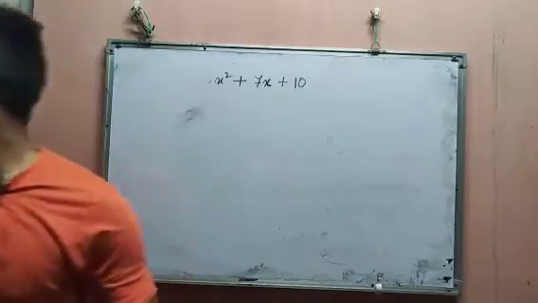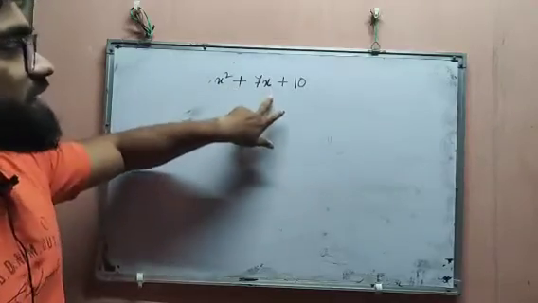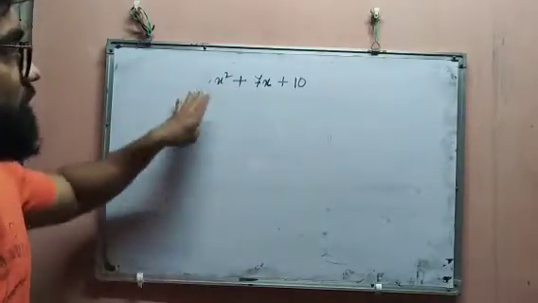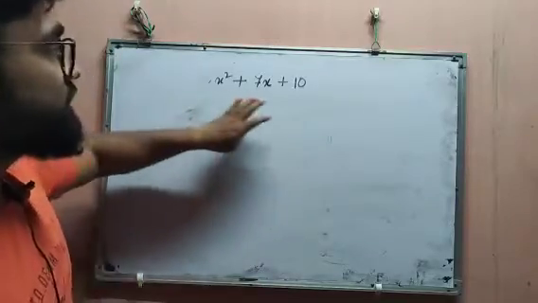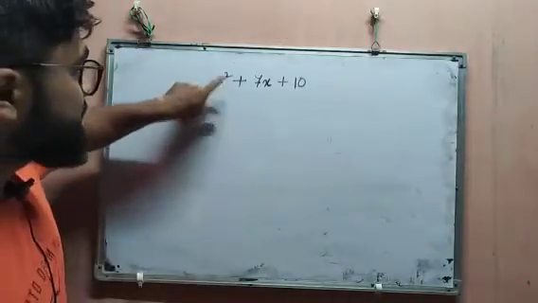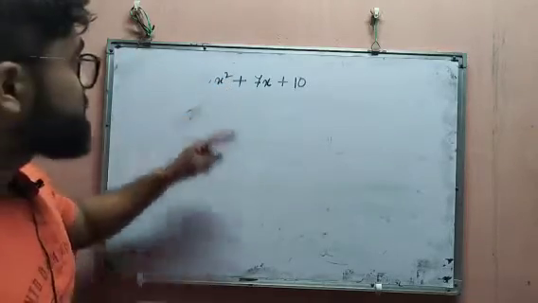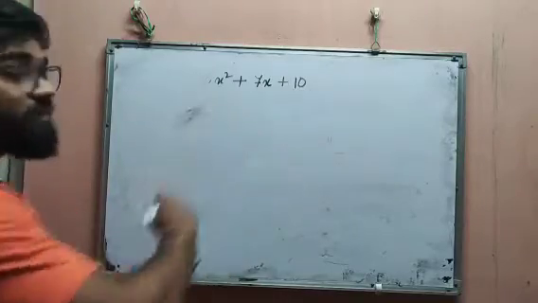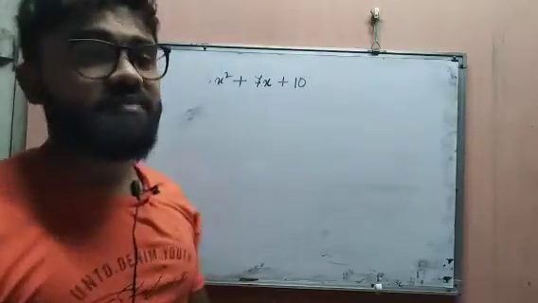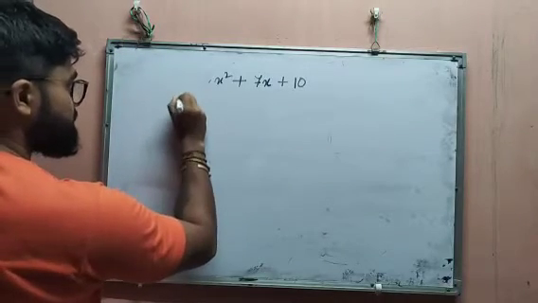See, I am giving one example now. Suppose we are given a question like x squared plus 7x plus 10. So we have a polynomial x squared plus 7x plus 10. First we have to see whether this is a quadratic or cubic polynomial. Clearly it has the highest power 2, that is, degree 2, so this is a quadratic polynomial. Okay, first we need to find the zeros, then we have to establish the relationship.